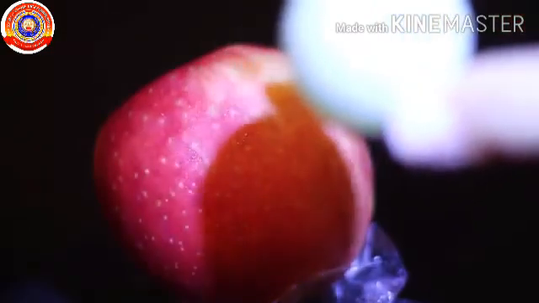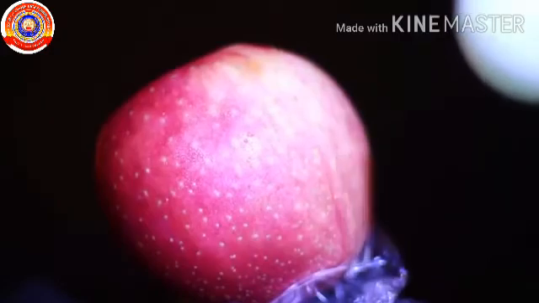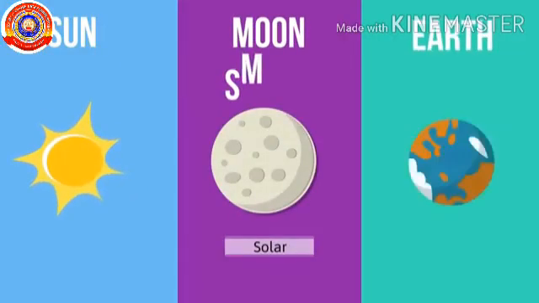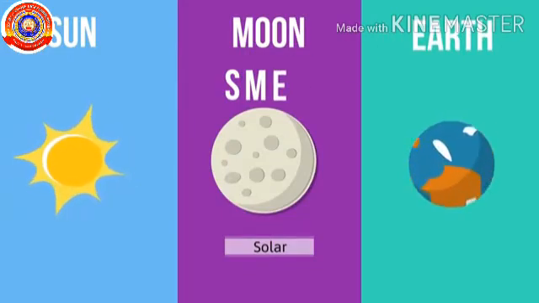Look, you can see the shadow cast on earth. From the earth, we would see the hidden sun. So, during a solar eclipse, the order goes sun, moon, earth. That is, in short, S-M-E.